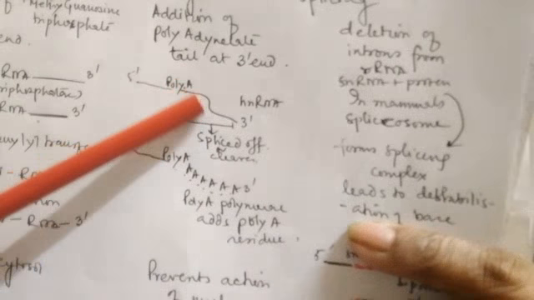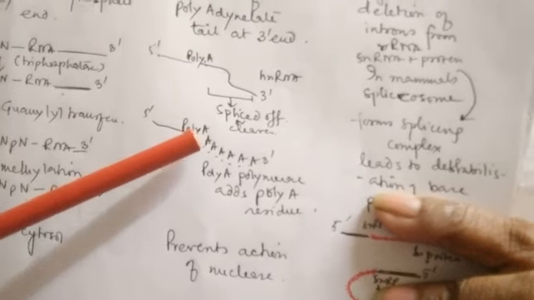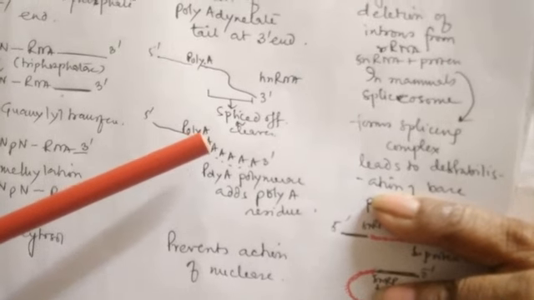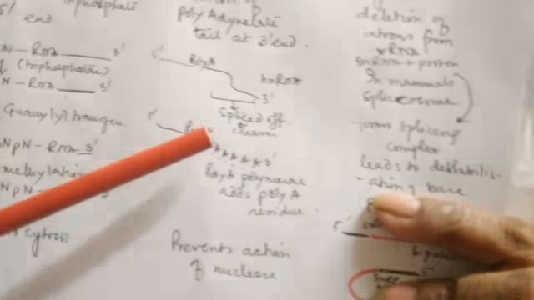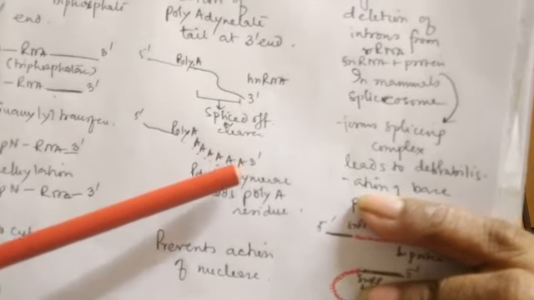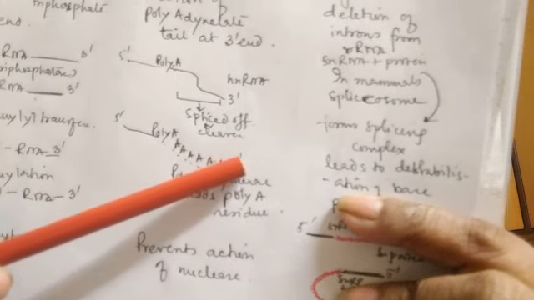This portion is spliced off, and there is a polymerase which adds only the adenyl residue, going on adding additional adenyl residues on the 3' end, and you can see a long chain of adenyl residues.